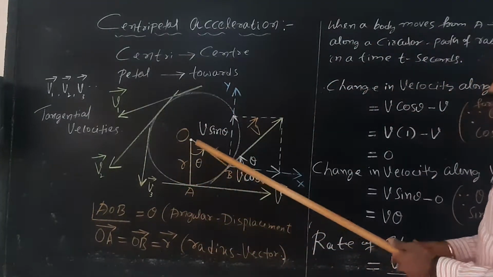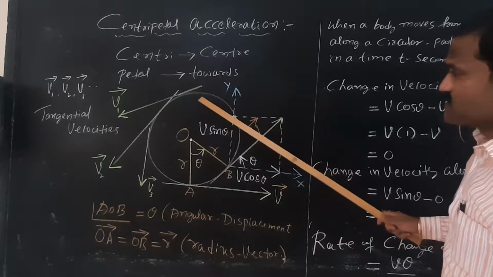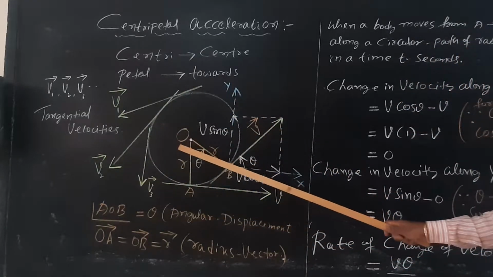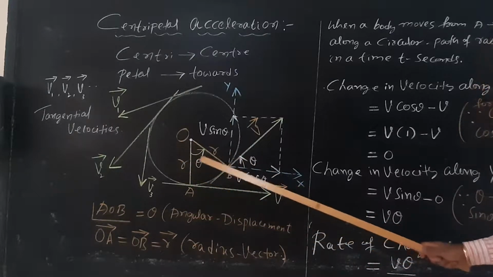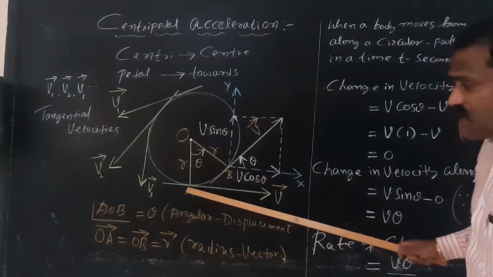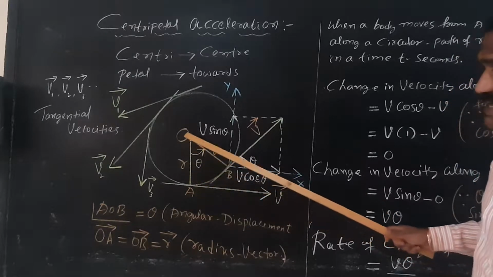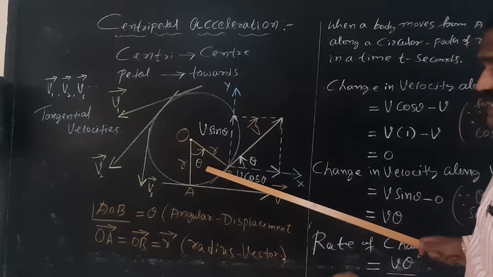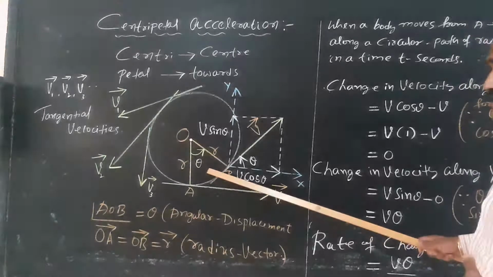Now look carefully at this diagram. Consider a body of mass m which is moving along the circumference of a circle with center O, and R is the radius of the circular path. OA and OB are called radius vectors. Consider a particle or a body moving from A to B. The radius vector moves from A to B in a small interval of time t seconds, which describes an angle theta.